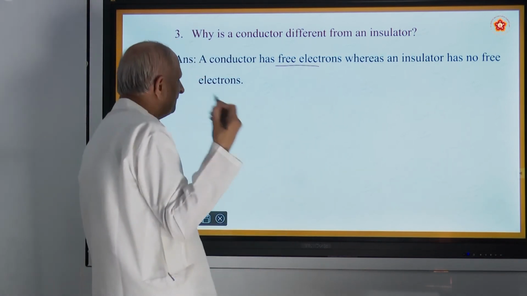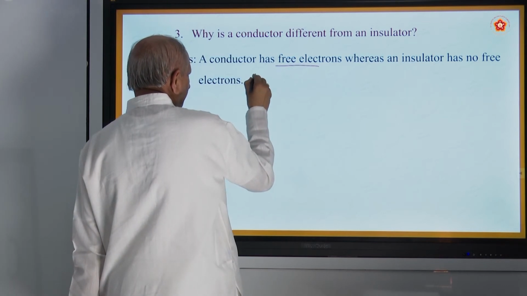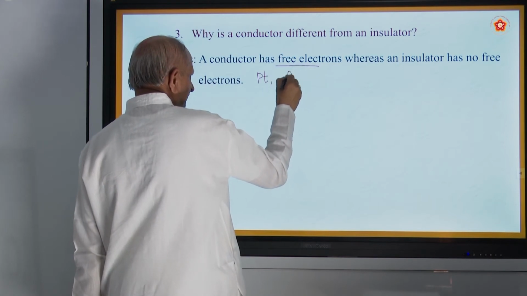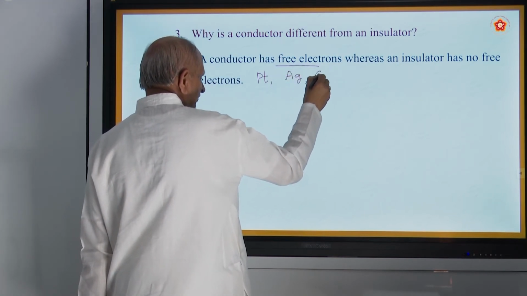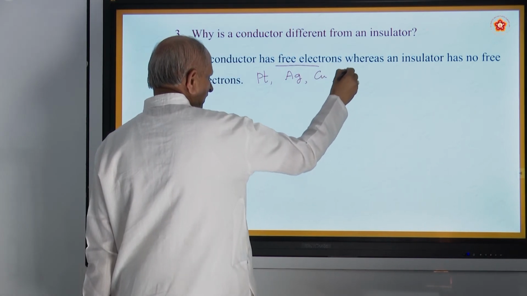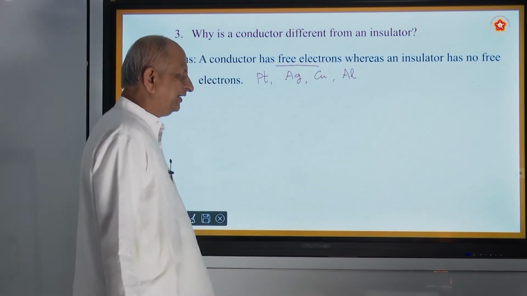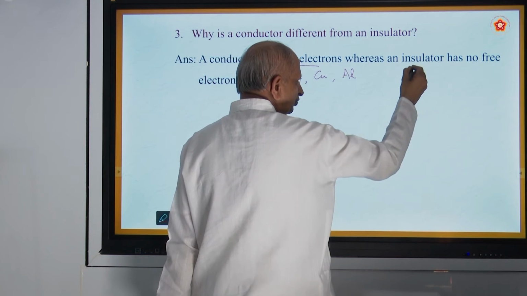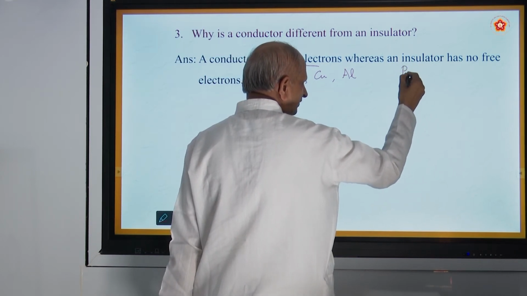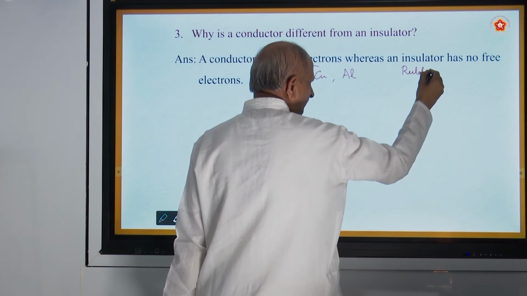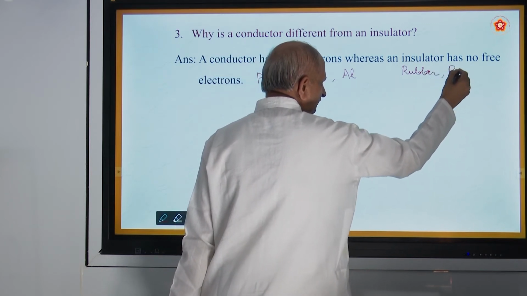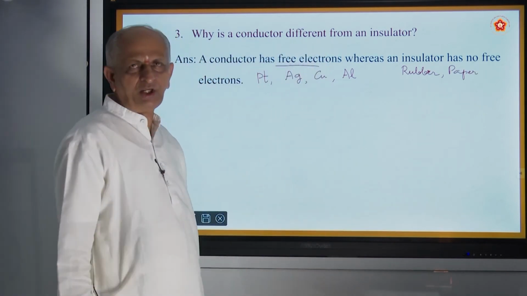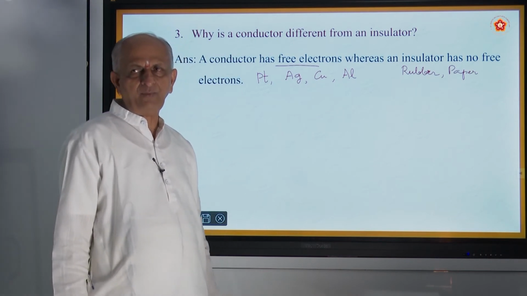Then you may ask, what are examples of conductors? You have platinum, a very good conductor. Then comes silver, then copper, aluminium, etc. They are all called conductors. Insulator means they do not allow the electrons to move freely, like rubber, plastic, paper, glass, wood, etc. They do not allow the electrons to move from one place to another.